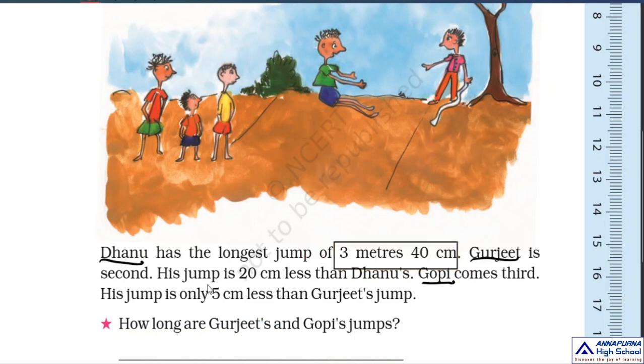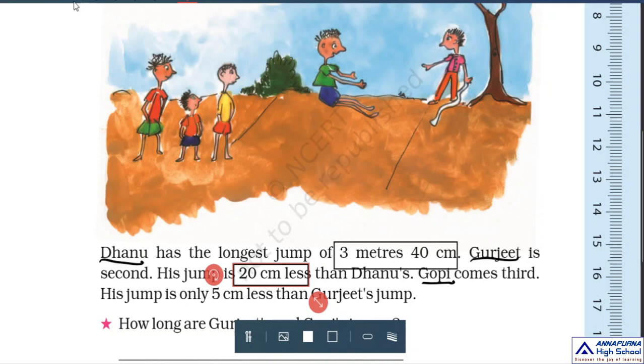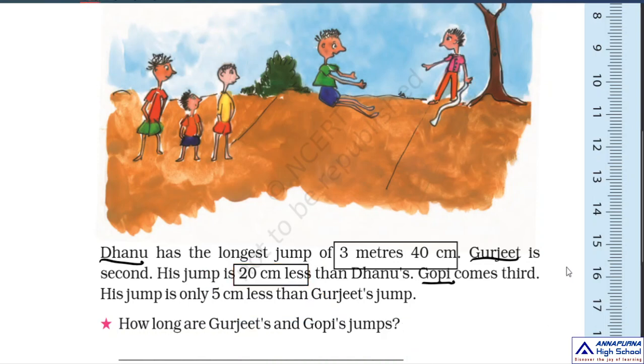His jump is 20 centimeters less than Dhanu's. What is Dhanu's jump? Dhanu's jump is 3 meters 40 centimeters.